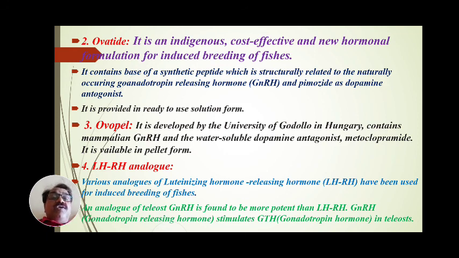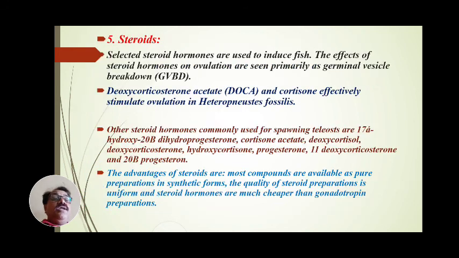GnRH stimulates GTH, gonadotropin hormone, which is released in teleosts on a large scale.